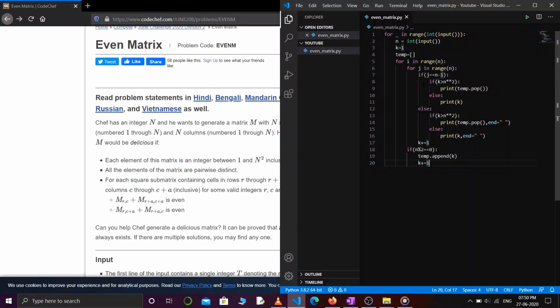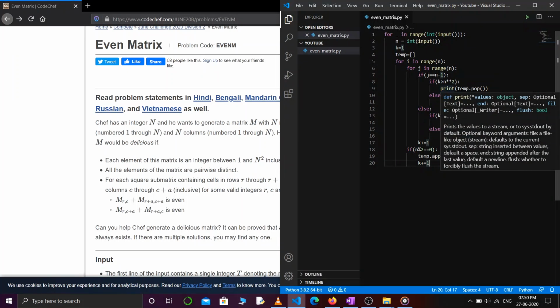It's basically because I have to print all the elements in a row space separated, but each row should be on a different line, right? So that's why I'm checking this. If k is greater than n square, then I know temp will contain some elements.